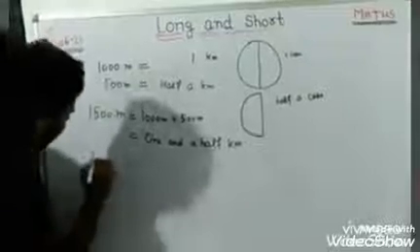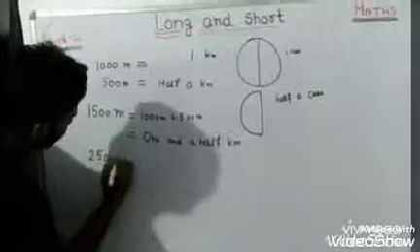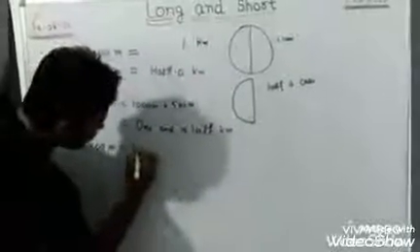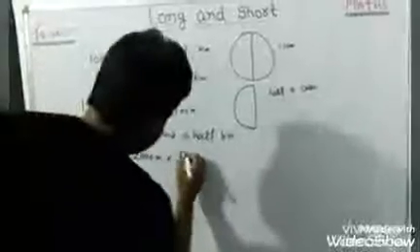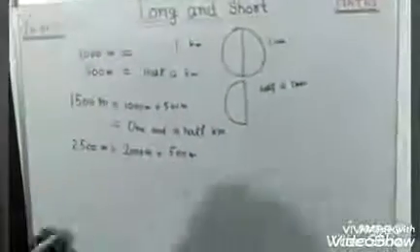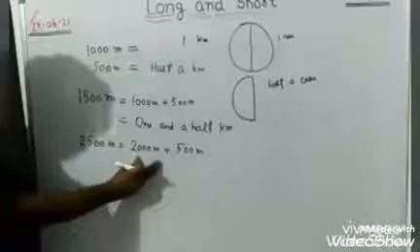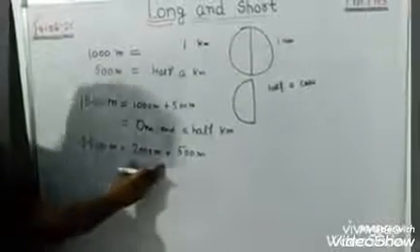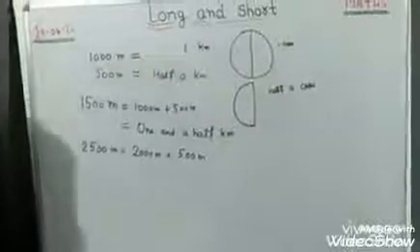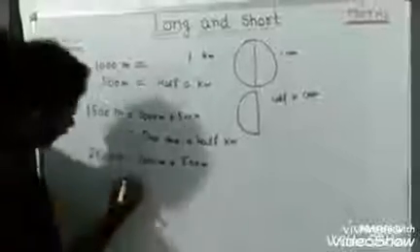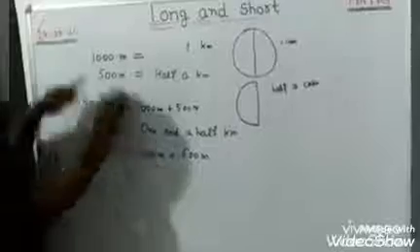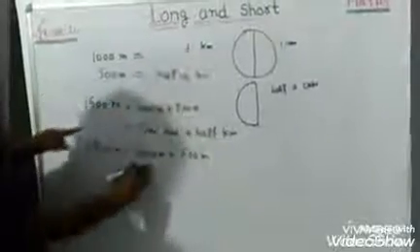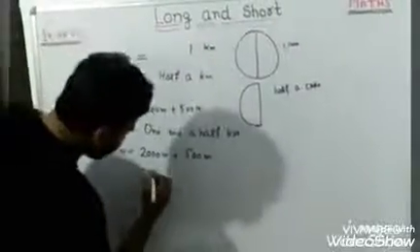If the question comes 2500 meters, first of all, how can we write it in partition? 2000 meters plus 500 meters. Yes, very good. Now we have to convert it into kilometers. So this is 2000 meters. 1000 meters means 1 kilometer, 2000 meters means 2 kilometers. Very good. So we write here 2.